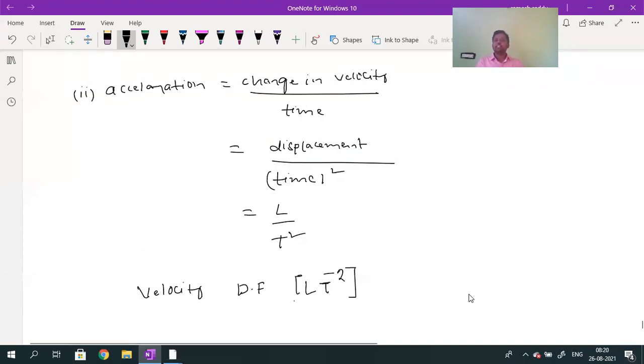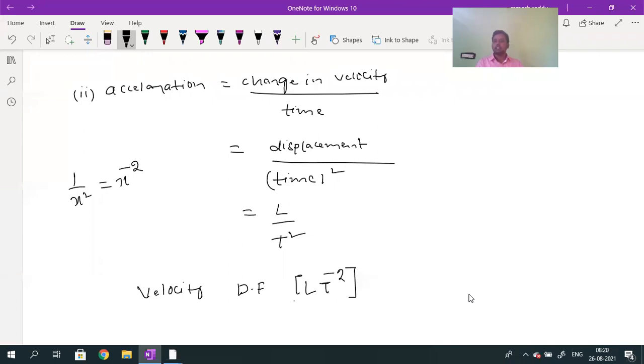Acceleration is nothing but change in velocity by time. Velocity is displacement by time, and already one time is there, so time into time, time square. Then I get the answer L by T square. Why T power minus 2? This T was in the denominator and it comes to the numerator. For example, 1 by x square can be written as x power minus 2.